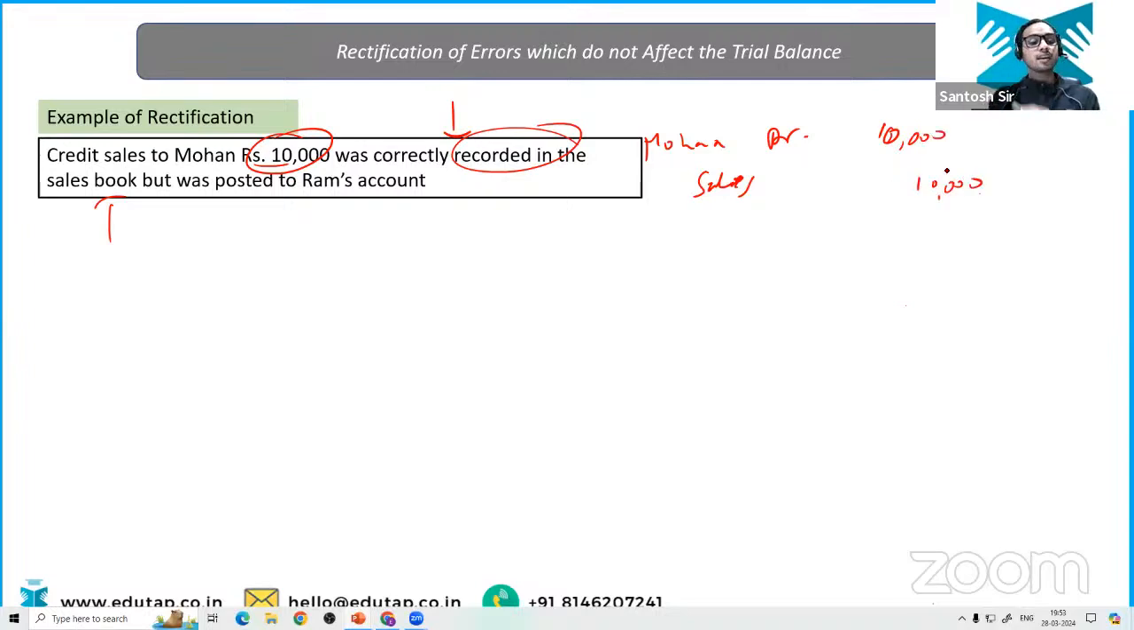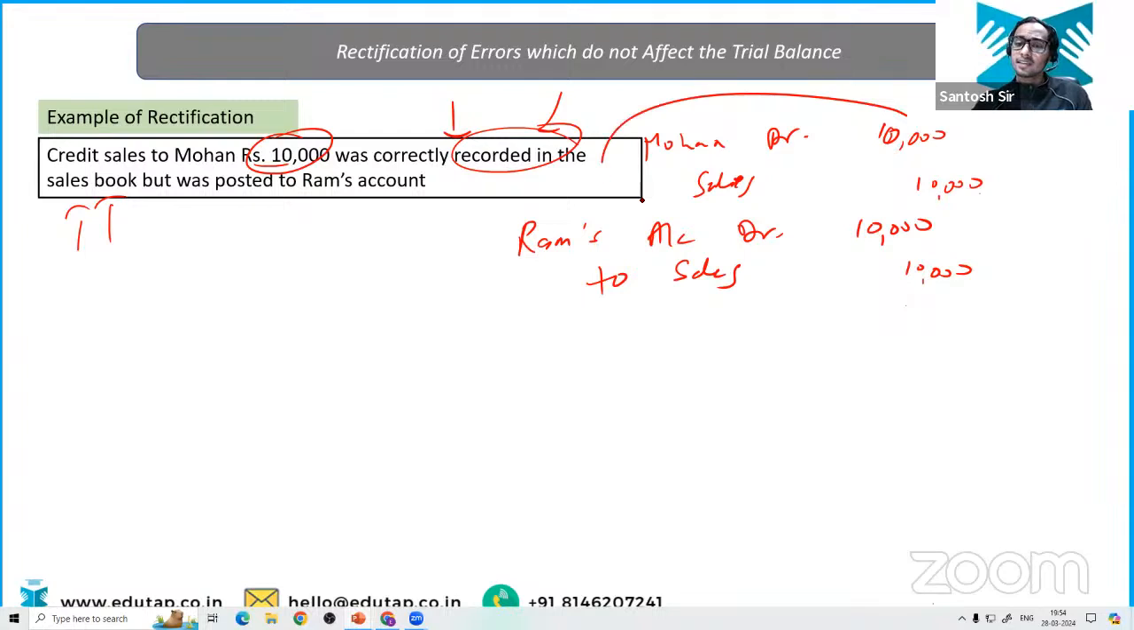And what is the incorrect entry? It was posted to Ram's account. The accountant's attention was somewhere else. He has debited the Ram's account by 10,000. To sales was correct, because here it is written that it was correctly posted in the sales book. Sales account is correct. So here you can see the correct entry.